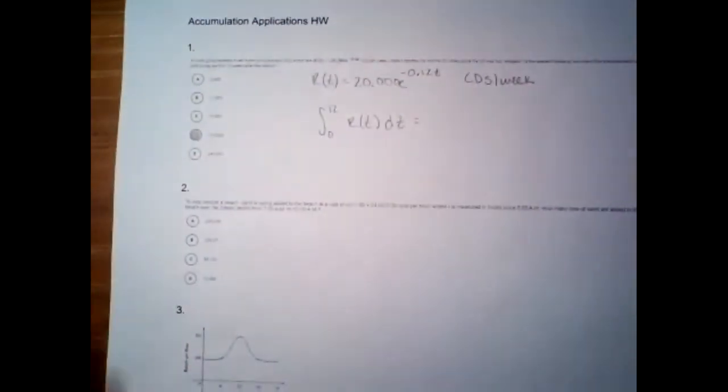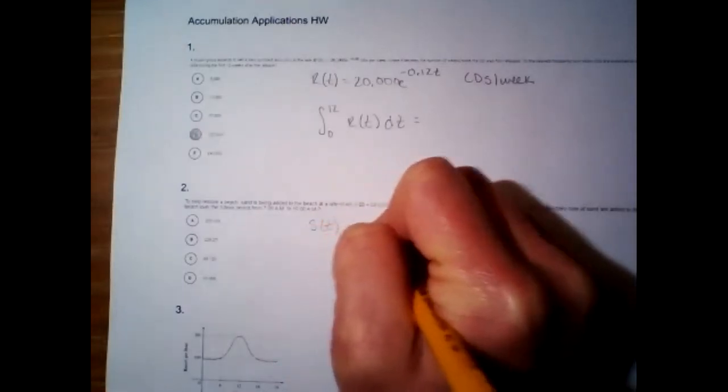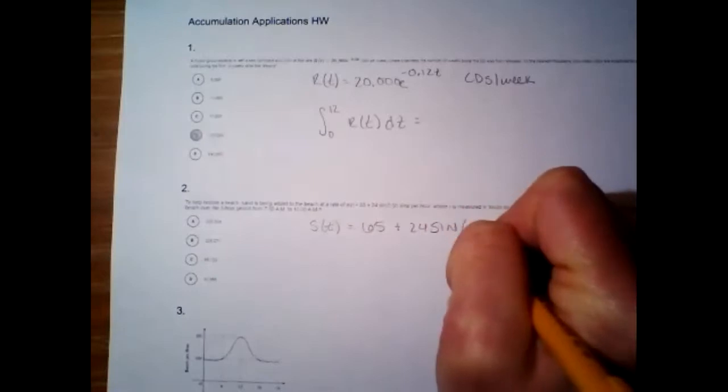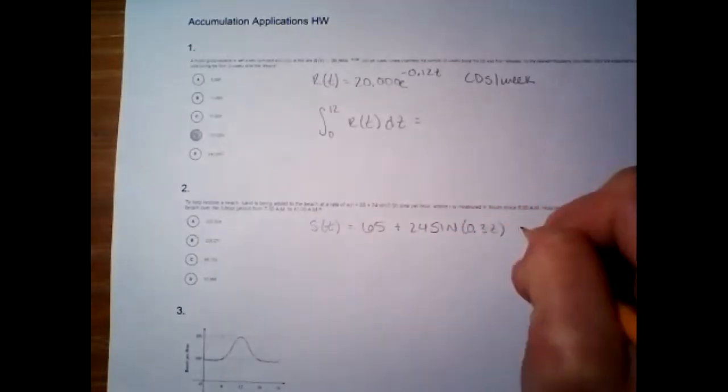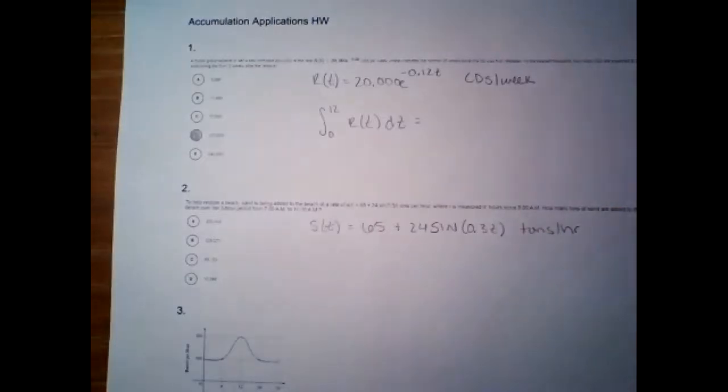All right, so number 2 says we're restoring a beach. We're bringing sand back to the beach because it erodes, right? And so they're bringing sand back to the beach. This S of t, I guess S for sand, is 65 plus 24 sine of 0.3 t tons per hour. Again, it's a rate, something per something else, so tons per hour. Now here's where they get you on this one.